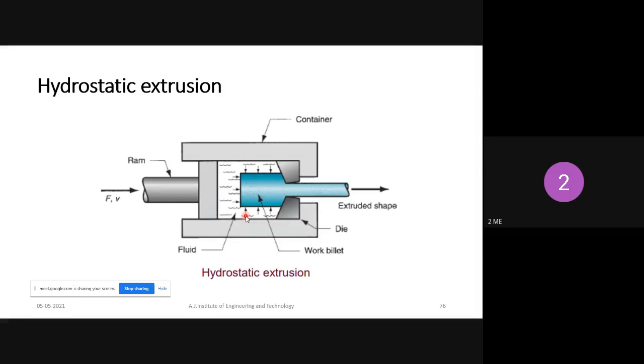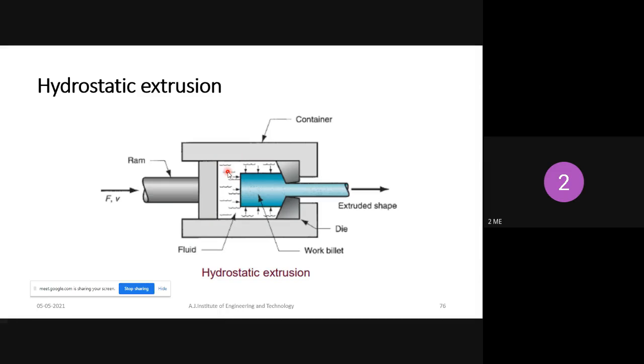Why can't we use fluid? Because air is nothing but, which density is higher, air or liquid? Liquid density is higher. So if you use a liquid, then whatever pressure we apply with the help of the ram, all the pressure we can transfer to the workpiece.